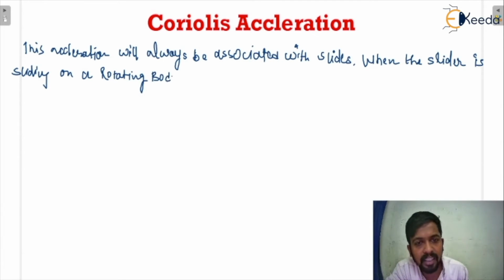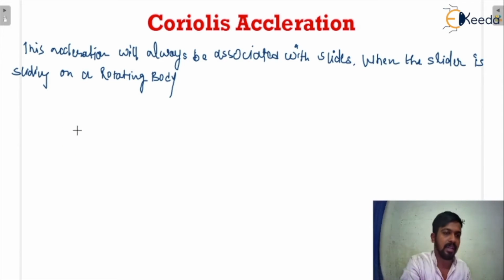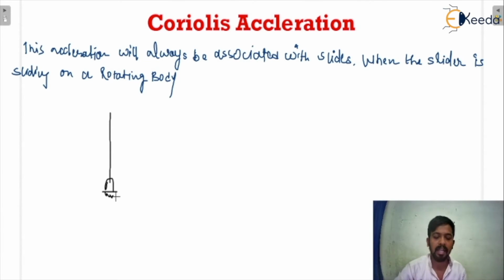So whenever there is a rotating body, for example, this is a body which is going to be rotated about a fixed point, a fixed joint, and there is a slider on that body, then we will say the Coriolis acceleration will be there. For example, this is the link I'm going to consider. Understand this in a proper way.